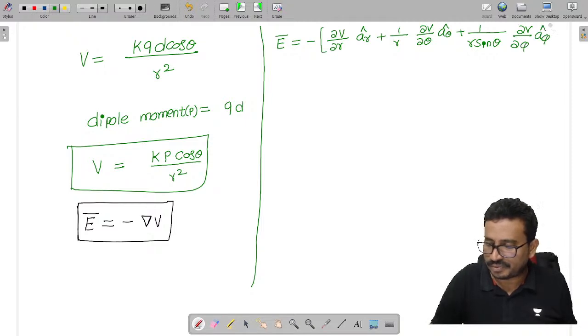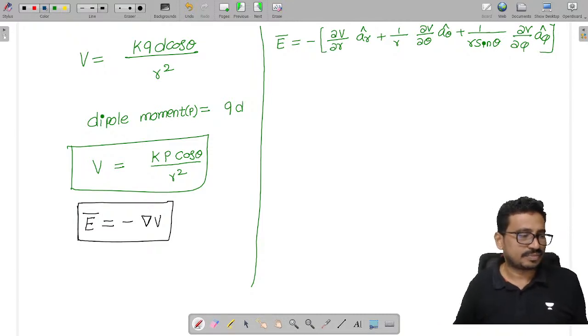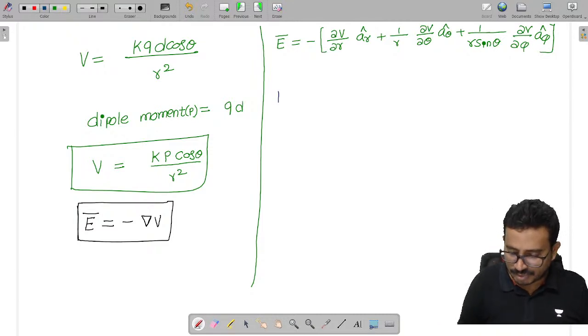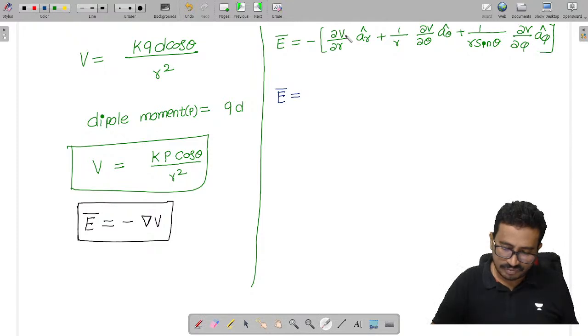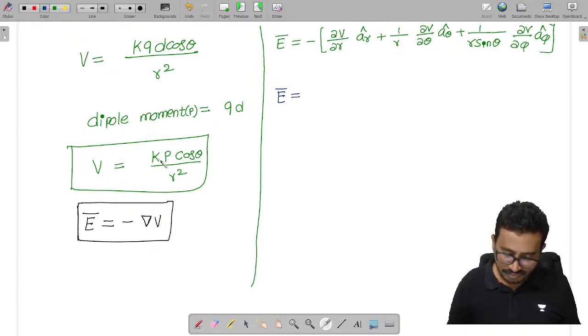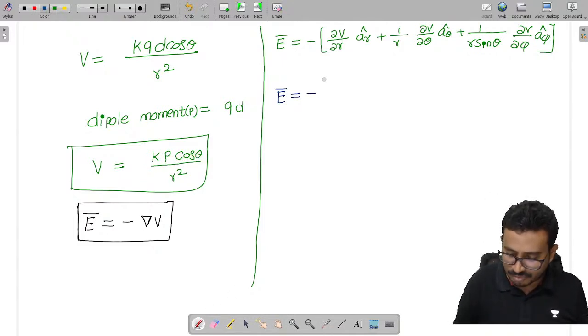This is the gradient operation in the spherical system. So now, what can we do here? In this case I need to differentiate the potential with respect to r. If I differentiate with respect to r, only r is the variable, the remaining terms are constant.